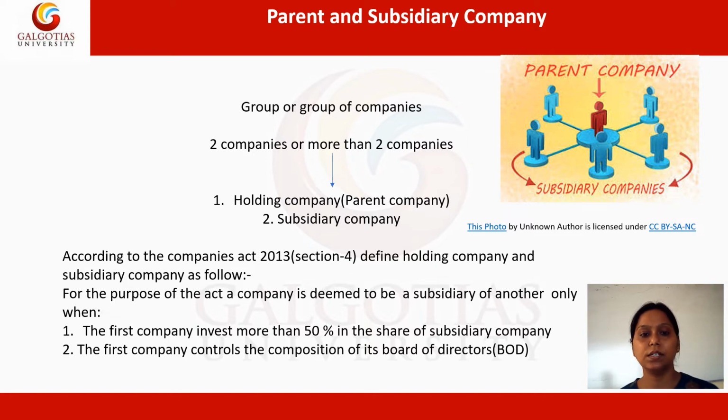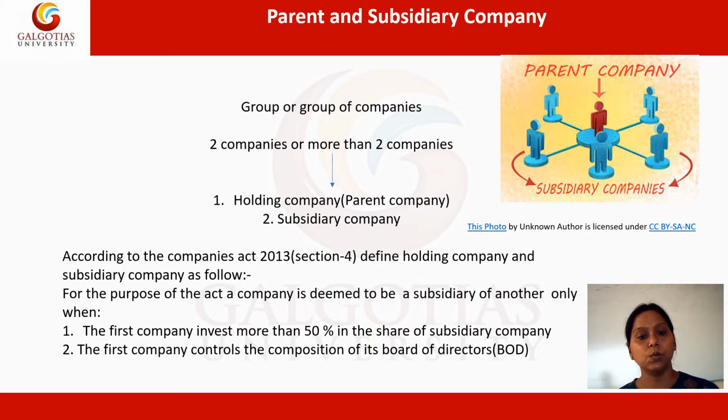The first prerequisite is that the first company invests more than 50% in the shares of the subsidiary company. It means the parent company will be investing in the subsidiary company by more than 50% of shares.